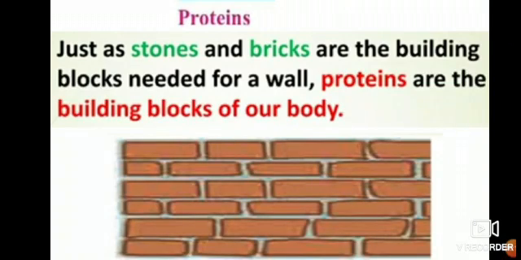If stones and bricks are there along with the cement, sand and water, naturally the wall will be built. That means stones and bricks are the building blocks needed for a wall. If you want to build a wall, bricks and stone are very important. If bricks and stone are not there and the other three things are there, naturally it is of no use. If bricks and stones are there, you can build a wall.